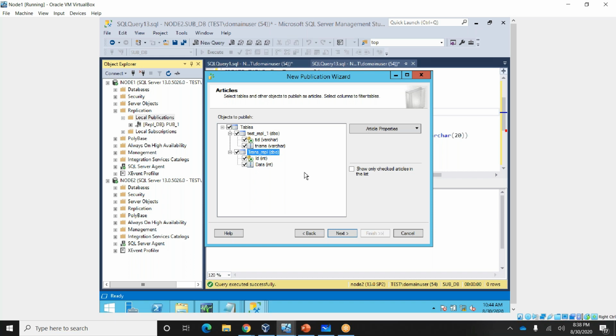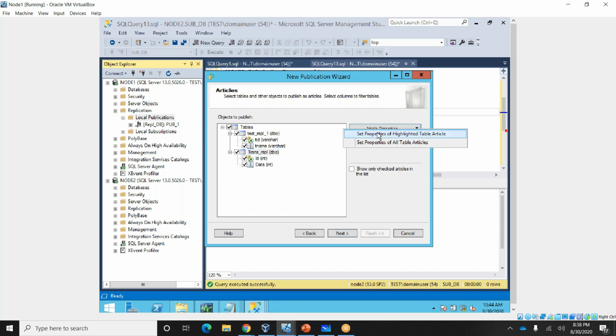But in some cases, there is a client requirement: whatever inserts and updates are happening on the publisher should go to the subscriber, but the deletes which are happening on the publisher server should not go to the subscriber. It is a client requirement. So we can set something like that for a transactional replication table.